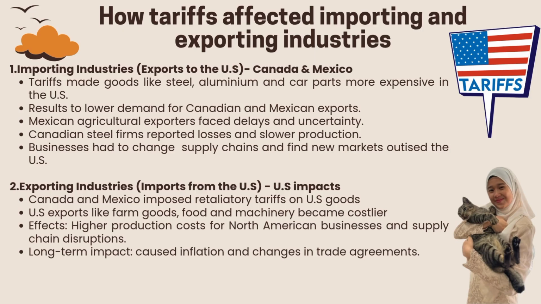The US imposed tariffs on goods like steel, aluminium, and car parts. Because of the higher price, demand for these goods dropped in the US. Mexican agricultural exporters faced delays and uncertainty. Canadian steel companies saw losses and slower production. As a result, these businesses had to change their supply chains and find new markets outside the US.